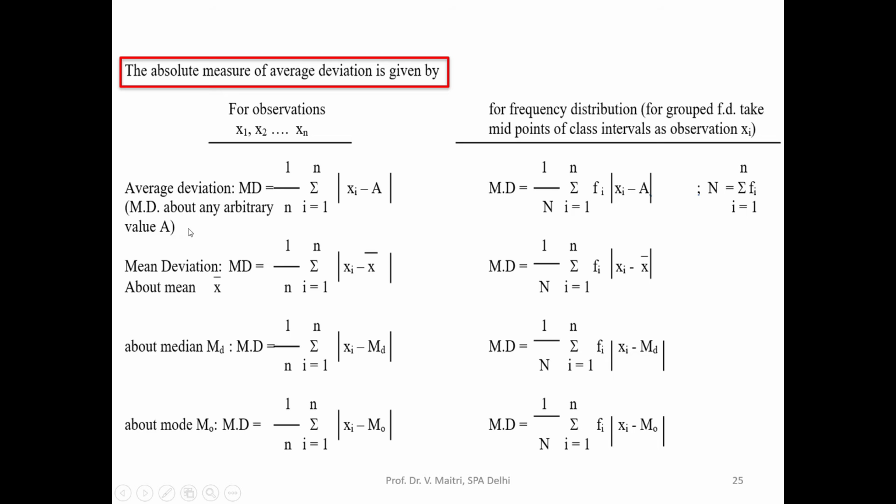Similarly for any arbitrary value for a frequency distribution, 1 by capital N, first of all that will change, and then fi |xi minus a|. We take the absolute values. The only issue is that by taking these absolute values we are ignoring the negative values, so we are making them positive. Similarly for median, mode, and so on.